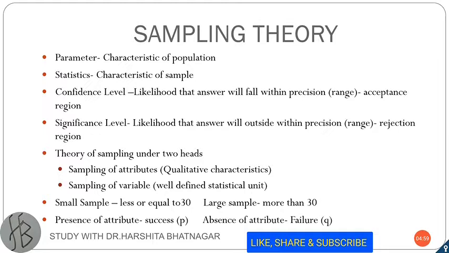So mu is a parameter and X bar is a statistic. And I told you before in my previous videos about the sampling design. A sample design is a definite plan for obtaining a sample from the sampling frame.